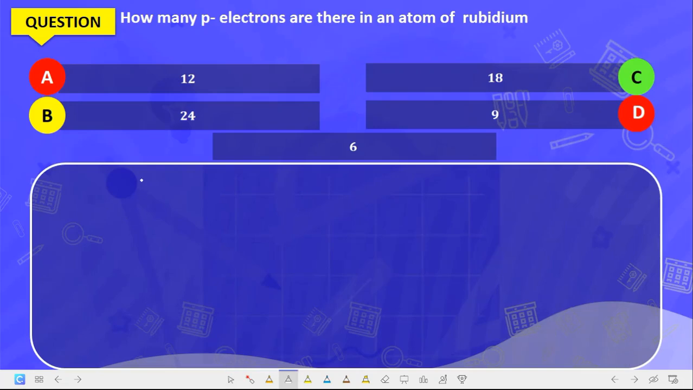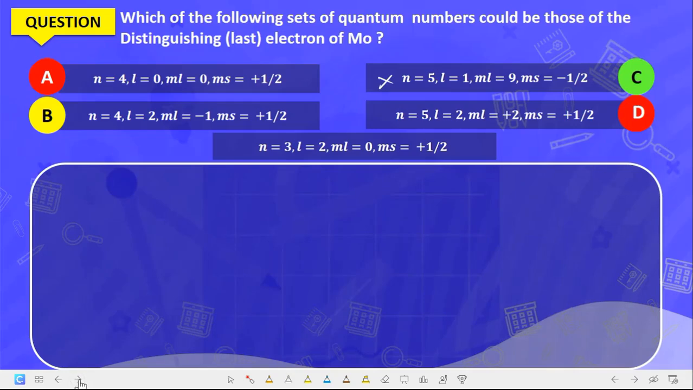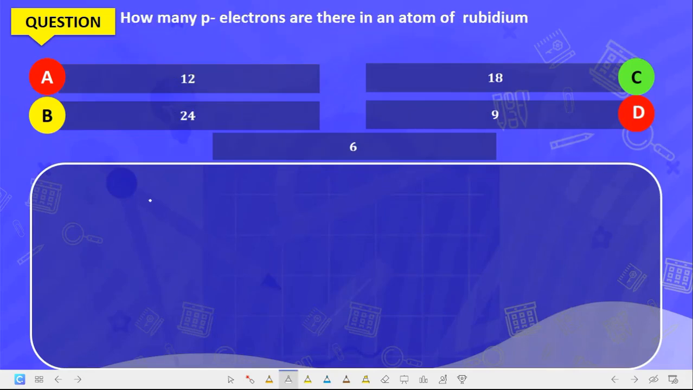Now we have the next question. How many p electrons are there in an atom of rubidium? What you must do to solve this question is know the atomic number of rubidium, which is 37. If the atomic number of rubidium is 37, the number of electrons is also 37. Now let's write the electronic configuration.